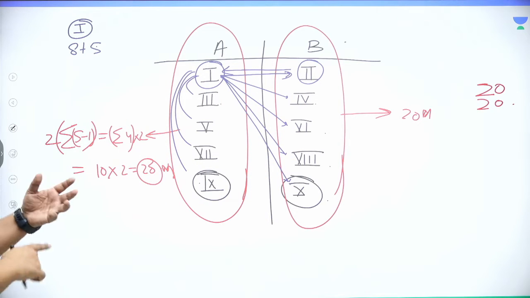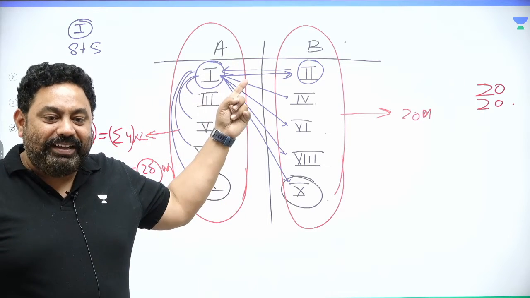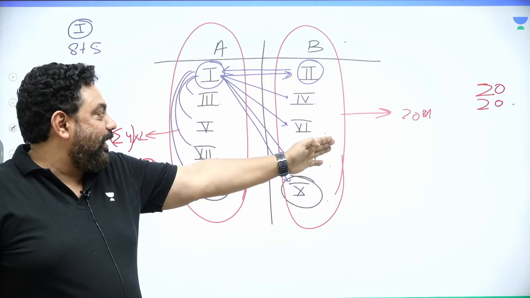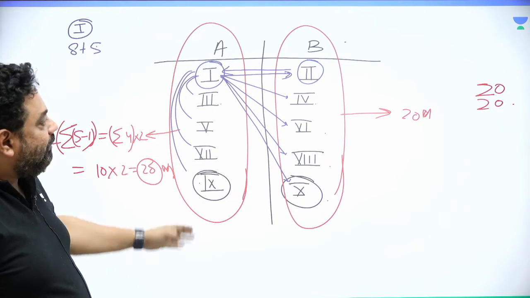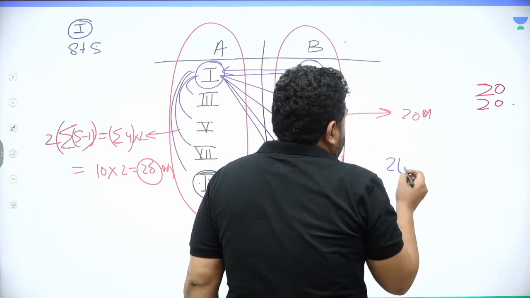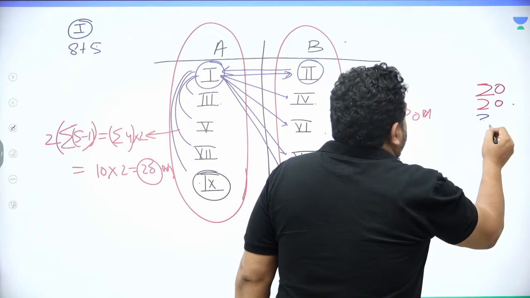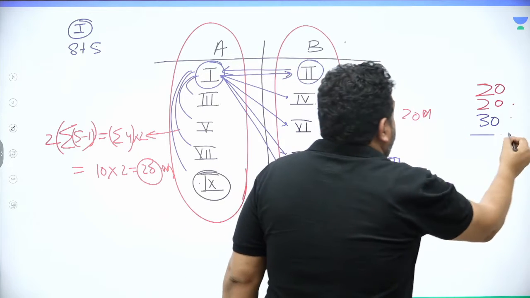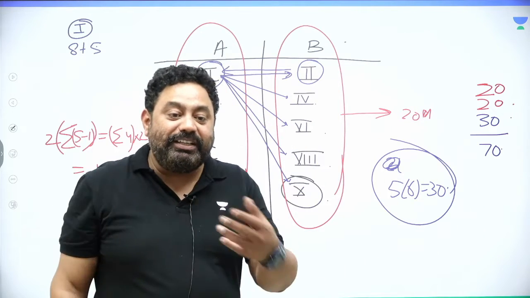So that is how it happened that if I pick up one team from group A, it's going to play 6 matches with group B, and there are how many teams? There are 5 teams. So each team playing 6 matches, 5 teams, each playing 6 matches would be 30. So 20 plus 20 plus 30 comes out to be 70 matches. So these are your league matches.